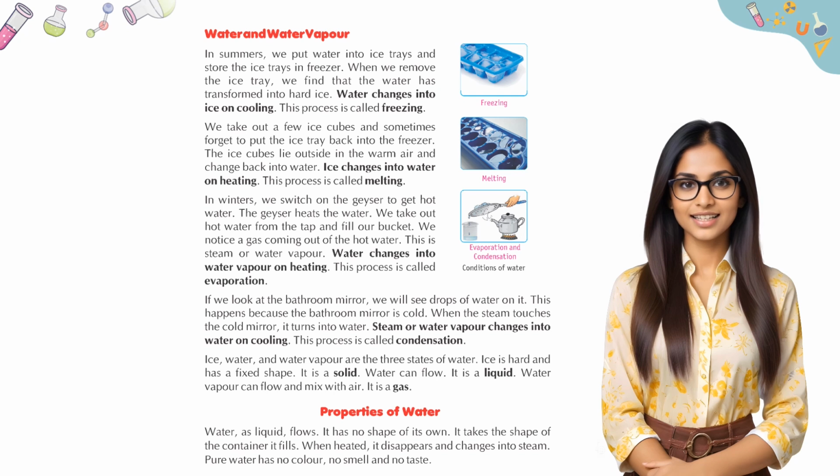Water and water vapor. In summers, we put water into ice trays and store the ice trays in the freezer. When we remove the ice tray, we find that the water has transformed into hard ice. Water changes into ice on cooling. This process is called freezing.